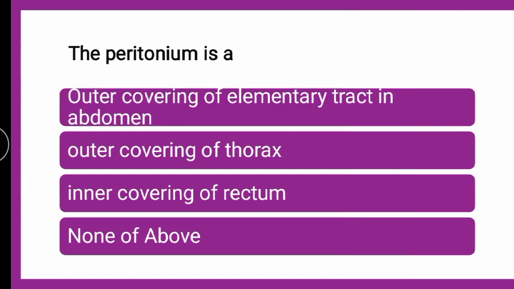Next question is, the peritoneum is a dash. Whether the peritoneum is the outer covering of the alimentary tract in the abdomen, the outer covering of the thorax, the inner covering of the rectum, or none of the above. What amongst the given is the peritoneum? You can put your answers in the comment box fast. Till then we will go for the explanation.